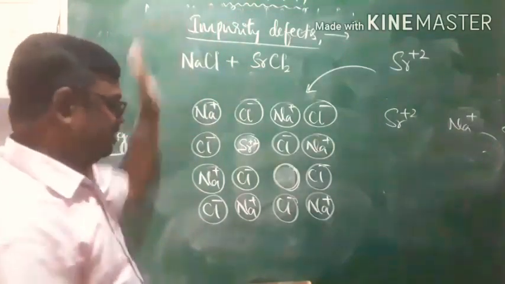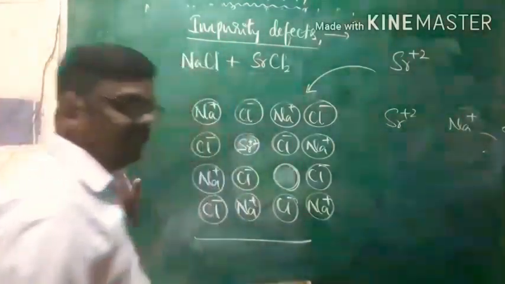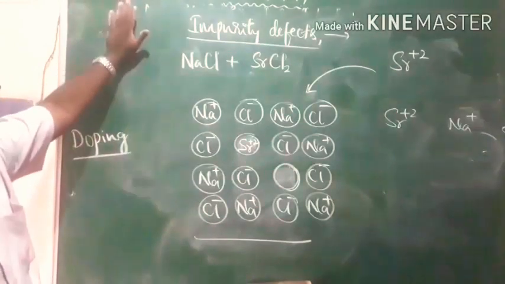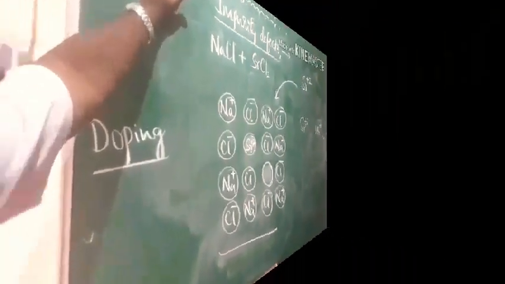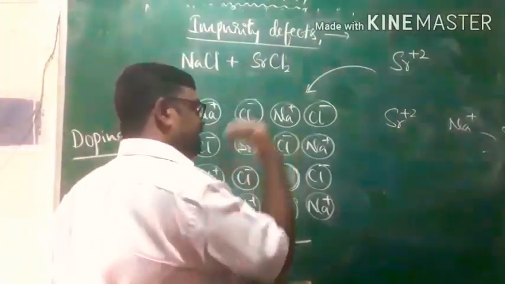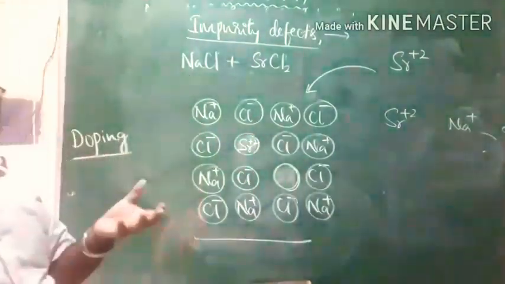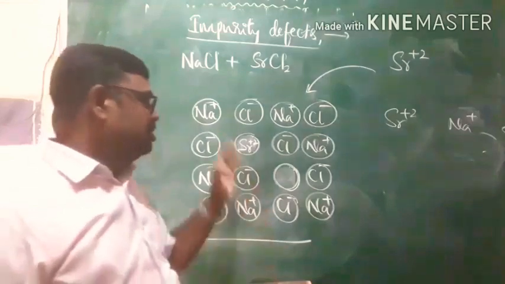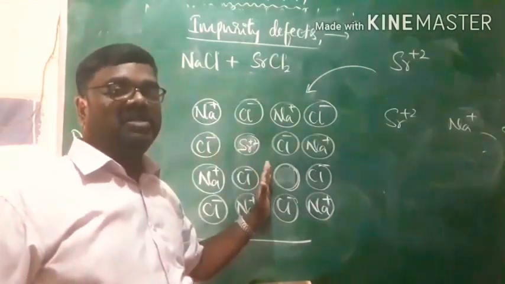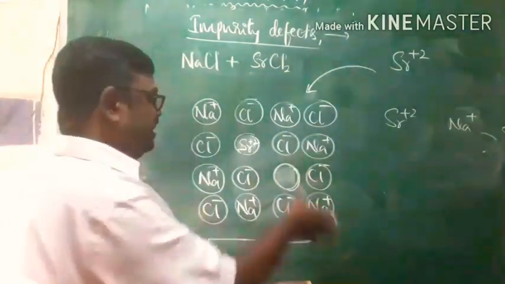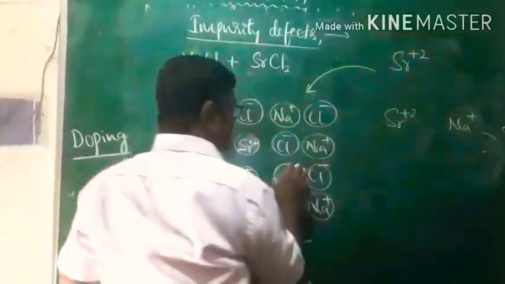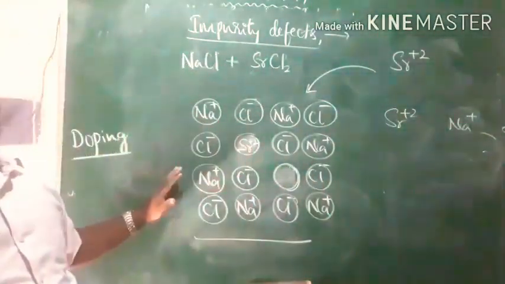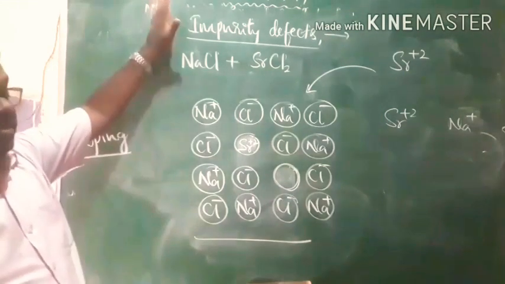And of course, here also this will alter the properties of the crystalline solid. Here, when strontium chloride is added to sodium chloride, Na ions are replaced by Sr plus 2 ions, and for every one Sr plus 2 ion, 2 Na plus ions will be removed from the lattice, and thereby one of the vacant sites is occupied by Sr plus 2, another remains as it is, and a defect is created, and that is what we call an impurity defect.